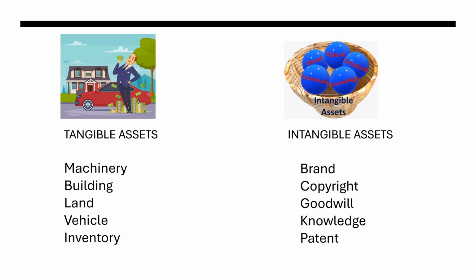Tangible and intangible assets. Tangible assets are machinery, building, land, vehicle, and inventory. On the other hand, intangible assets are difficult to express in terms of monetary value, which are normally like brand, copyright, goodwill, knowledge, or the patent.